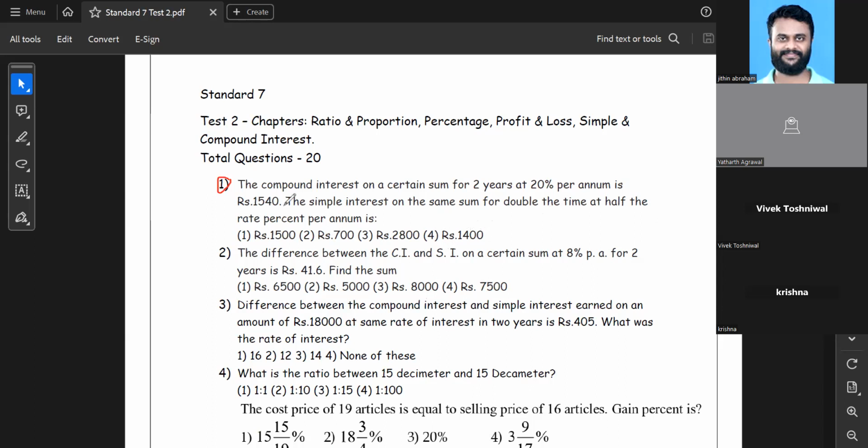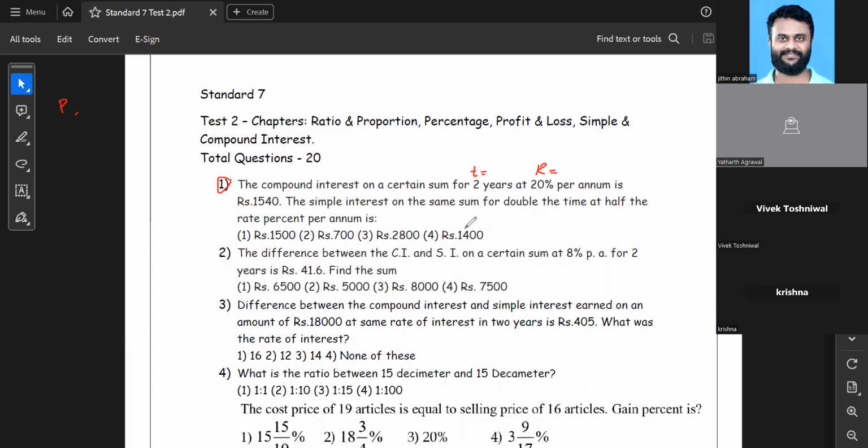So first of all, they have mentioned there is some amount. Let me call that amount as principal amount, P. And there is a tenure, a time frame which they have given, which can be said as T. The rate of interest is given as 20% per annum. So T is equal to 2 and rate of interest is 20% per annum.